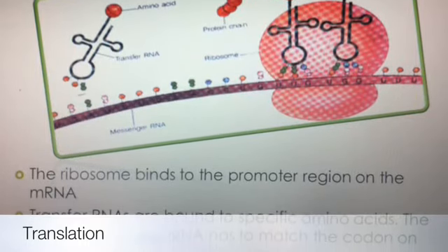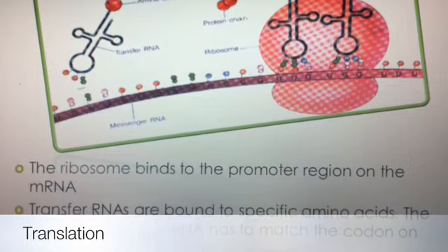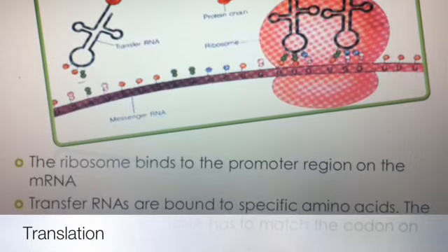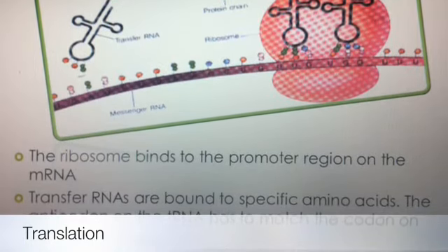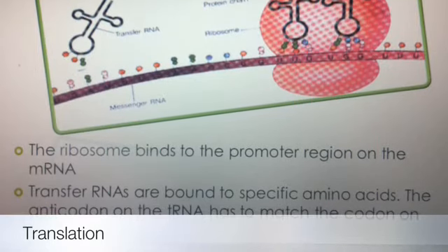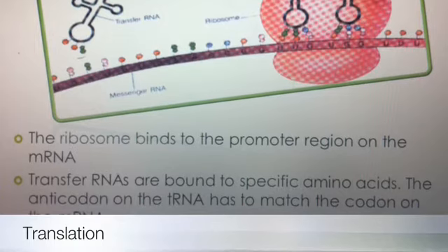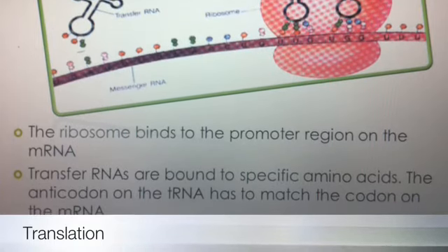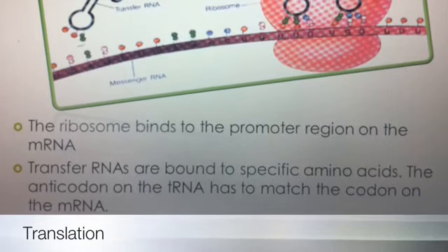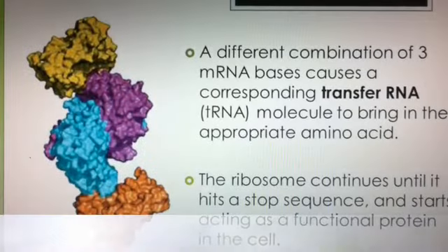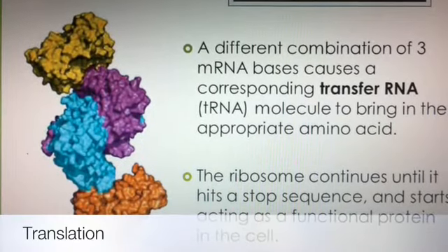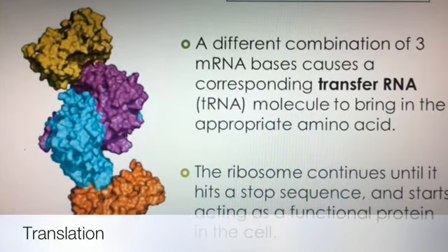Firstly, the ribosome binds to a very specific region of the mRNA called the promoter region. This is just in front of, or upstream from, the sequence of mRNA that will be translated into the polypeptide code. Transfer RNAs are bound to specific amino acids. The anticodon on the tRNA has to match the codon on the mRNA. Each transfer RNA that binds to mRNA at the ribosome brings in the next amino acid.